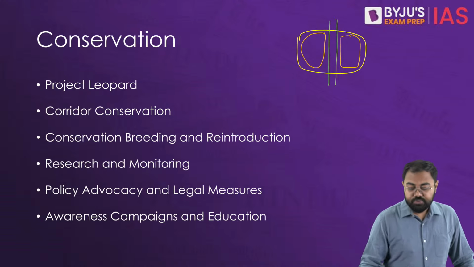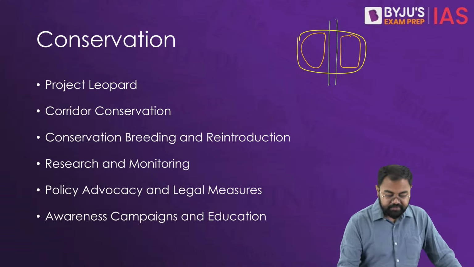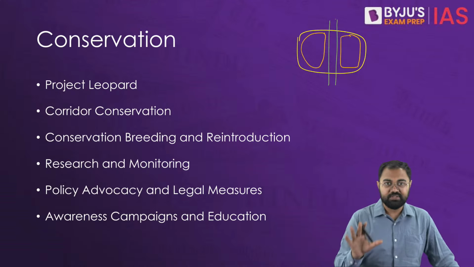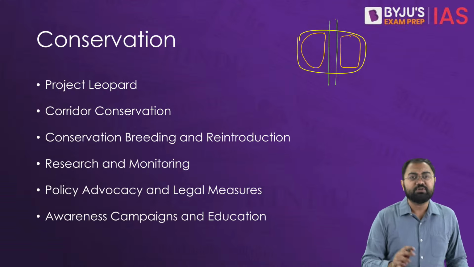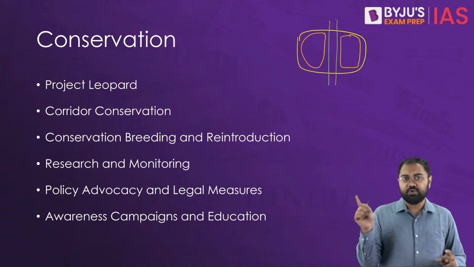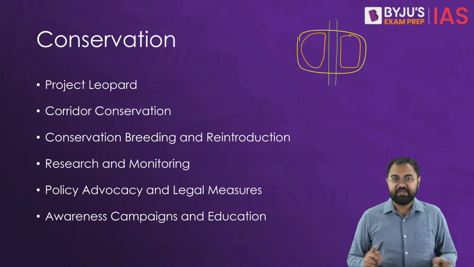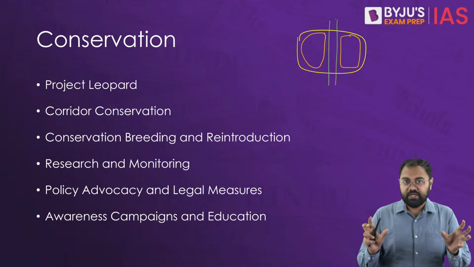Even because there will be a lot of vehicles running probably at high speed through these roads, the animals will also be afraid, and that's why they'll not try to cross through the roads.